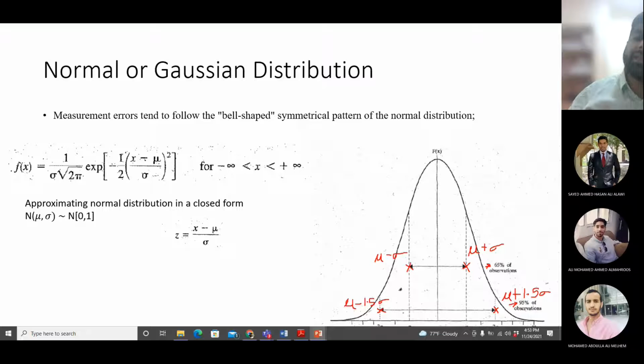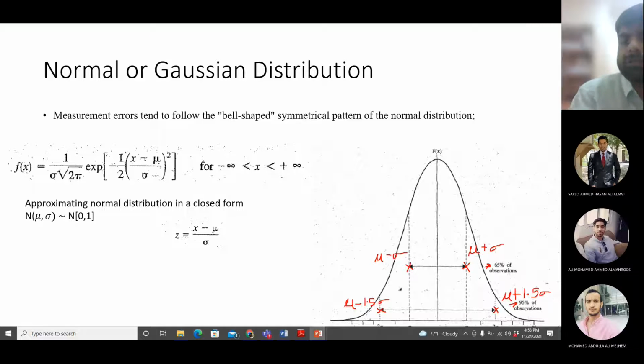So if you give me the mean value of x and the standard deviation of x, and you tell me that x follows normal distribution, I can tell you the range of 65% of x values and 95% of x values. Okay, so this is for any normal distribution.